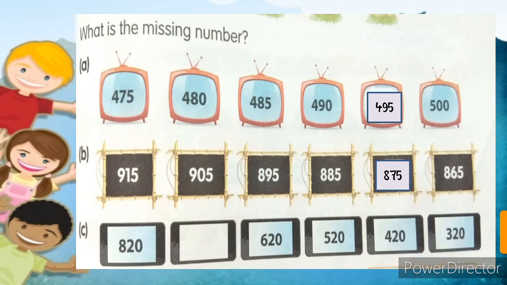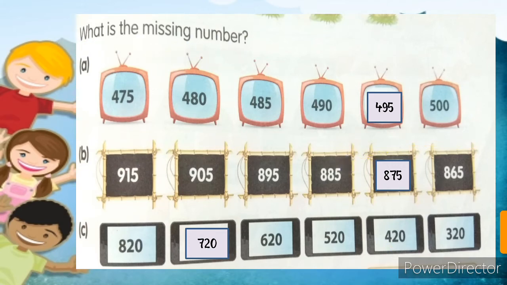So when we subtract 100 from 820, which number will we get? We will get 720. So 100 less, 100 less, 100 less, 100 less and 100 less. So this is the number pattern.